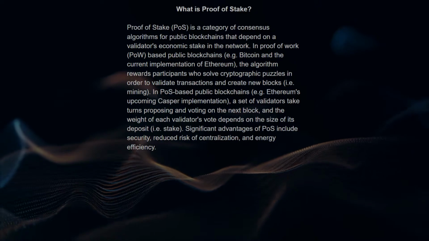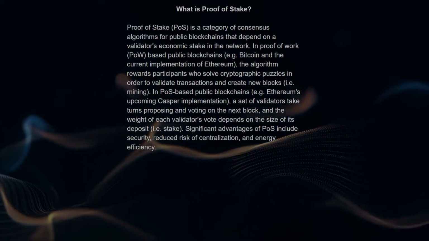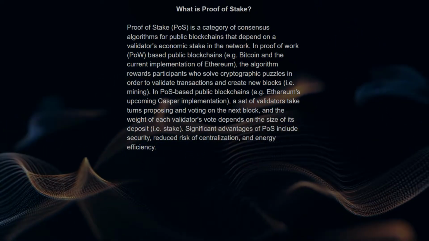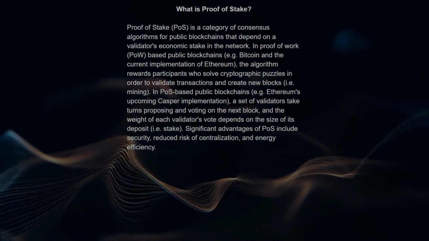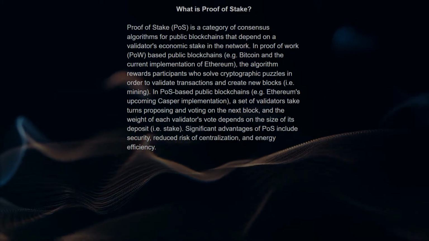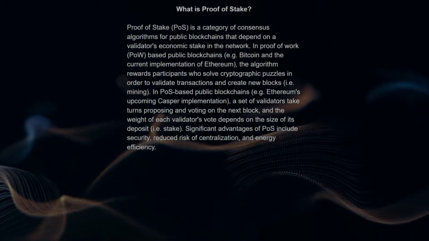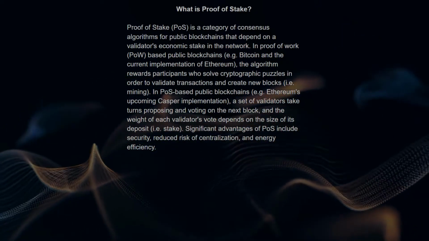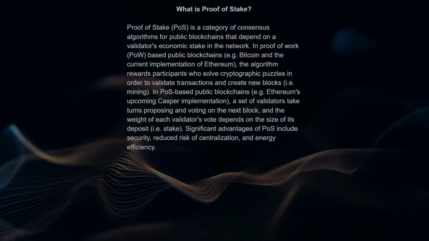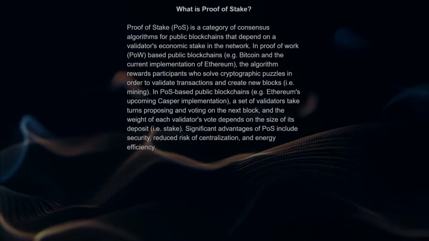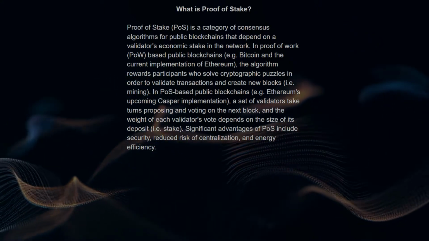In POS-based public blockchains, for example Ethereum's upcoming Casper implementation, a set of validators take turns proposing and voting on the next block, and the weight of each validator's vote depends on the size of its deposit, that is stake. Significant advantages of POS include security, reduced risk of centralization, and energy efficiency.